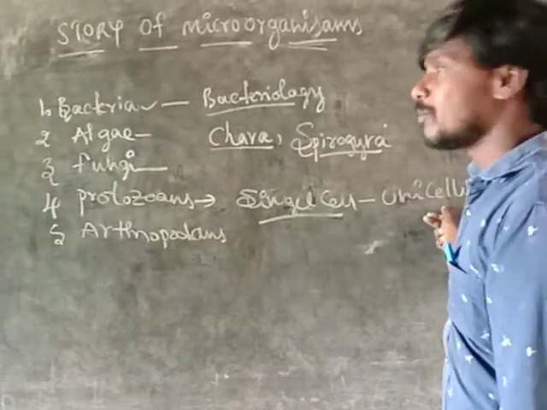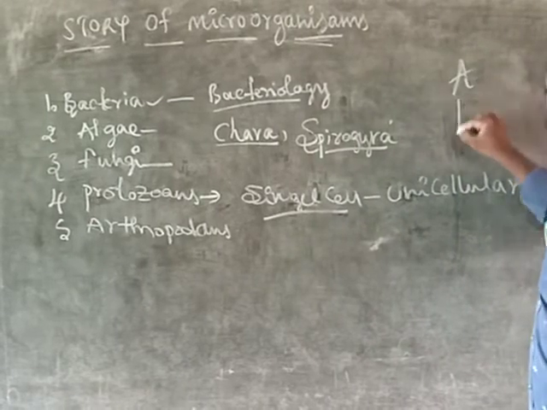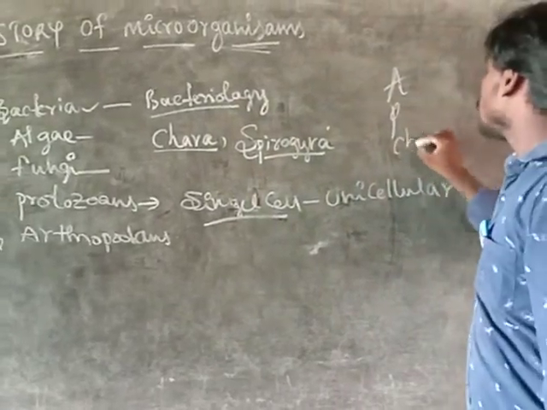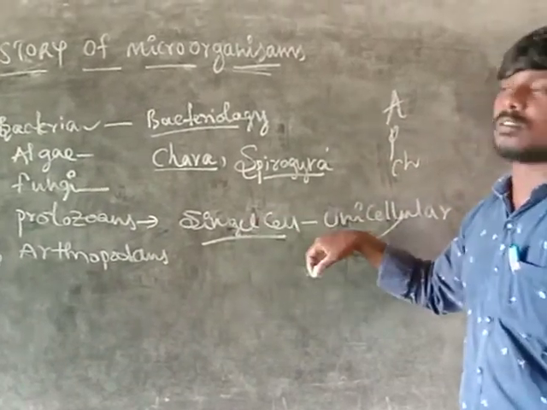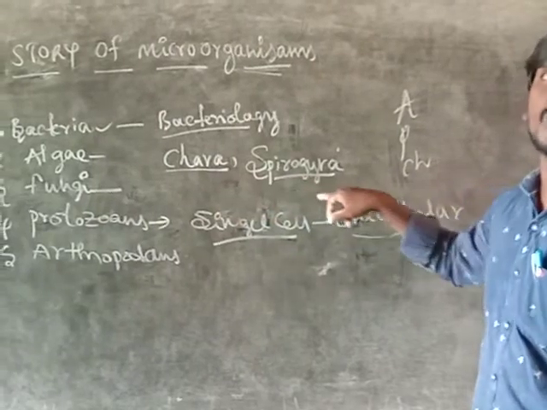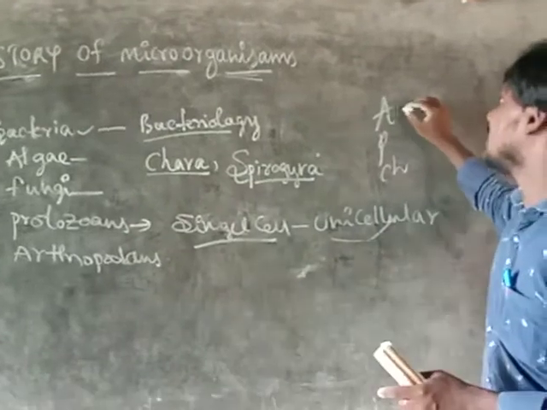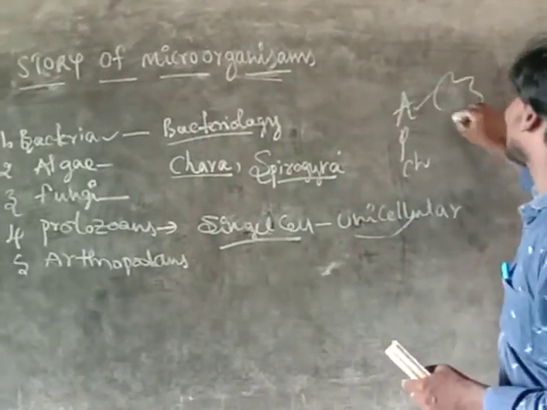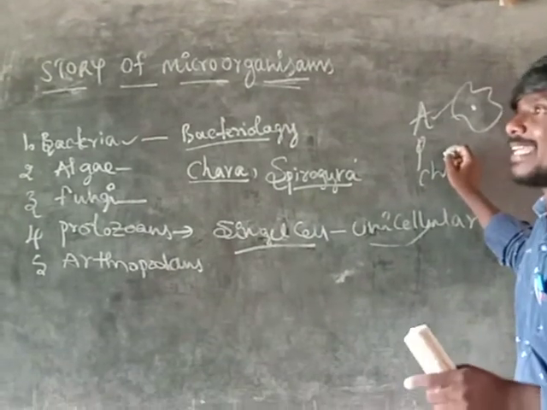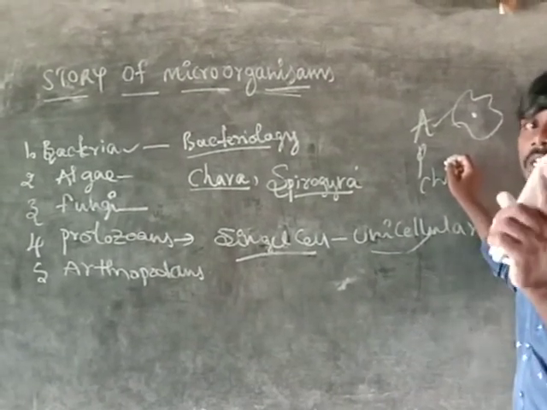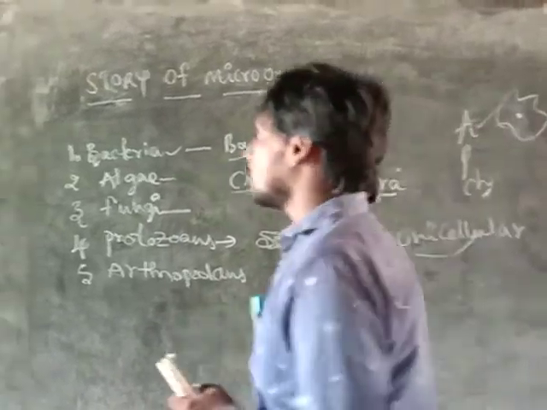Examples of unicellular animals are amoeba, paramecium and chlamydomonas. These are single cell animals belonging to protozoans. Amoeba is a shapeless animal, only a single cell. Paramecium is shaped like our chappal, and that is also a single cell animal. And next one, chlamydomonas.